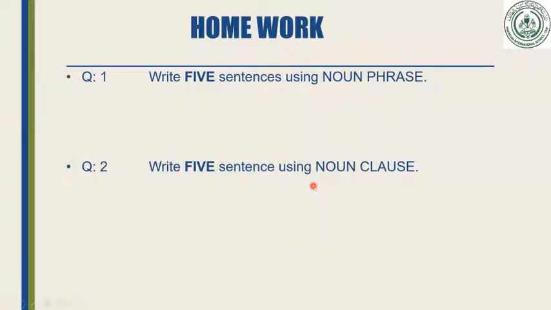You have to write 5 sentences using a noun phrase, and write 5 more sentences using a noun clause. That means a total of 10 sentences, 5 with a noun phrase and 5 with a noun clause. Underline the noun phrase and the noun clause, and both will work as a noun, as a subject or as an object of the sentence.